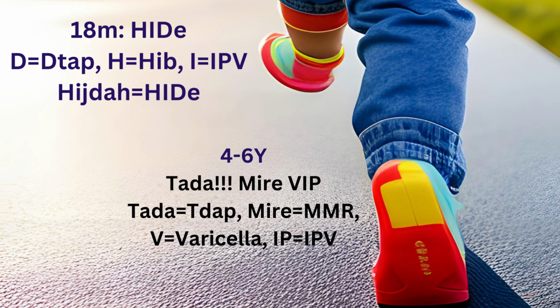Let's see what happens at 18 months old. At 18 months old, the 18 in Farsi can be hijdah, hijdah. So the baby can already speak a little bit. You ask the baby to say hijdah, the baby says hiddah. So HID: it's Haemophilus influenzae B, IPV, and D, DTaP. Or you can say at 18 months old, the baby can already walk, so the baby can hide at 18.